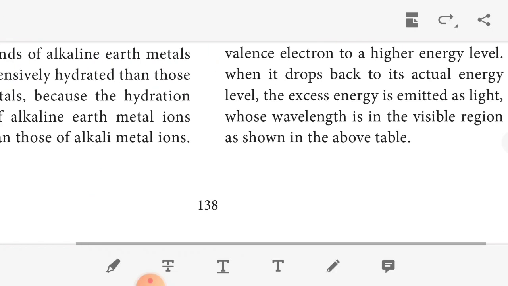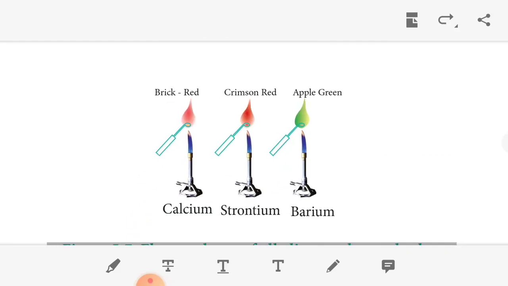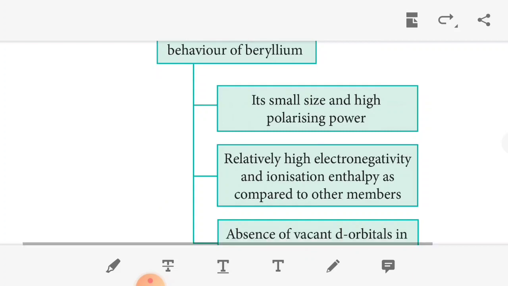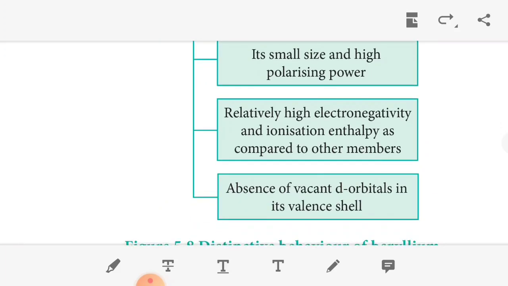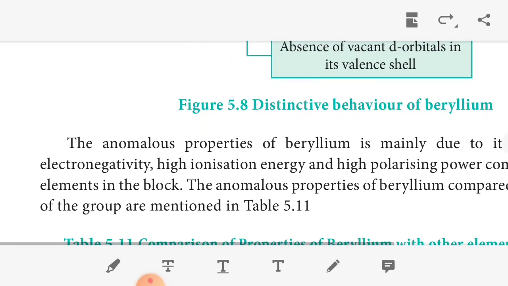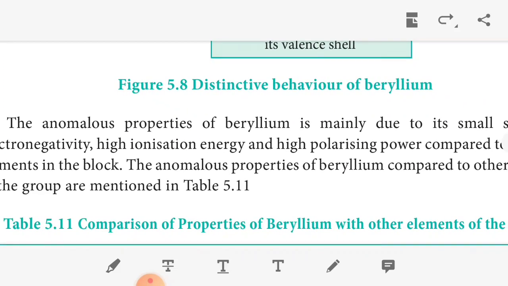Okay. The next one, the anomalous behavior of beryllium. Beryllium has a small size, high polarizing power, and high electronegativity and ionization enthalpy compared to the other elements, and there is an absence of vacant d orbitals in the valence shell. The anomalous properties of beryllium are mainly due to its small size and high electronegativity compared to the other elements in the block. Okay.